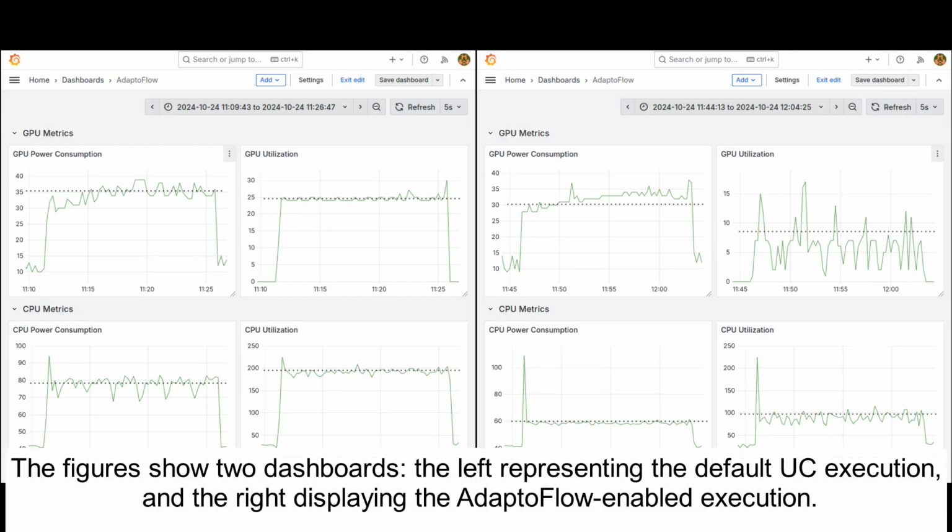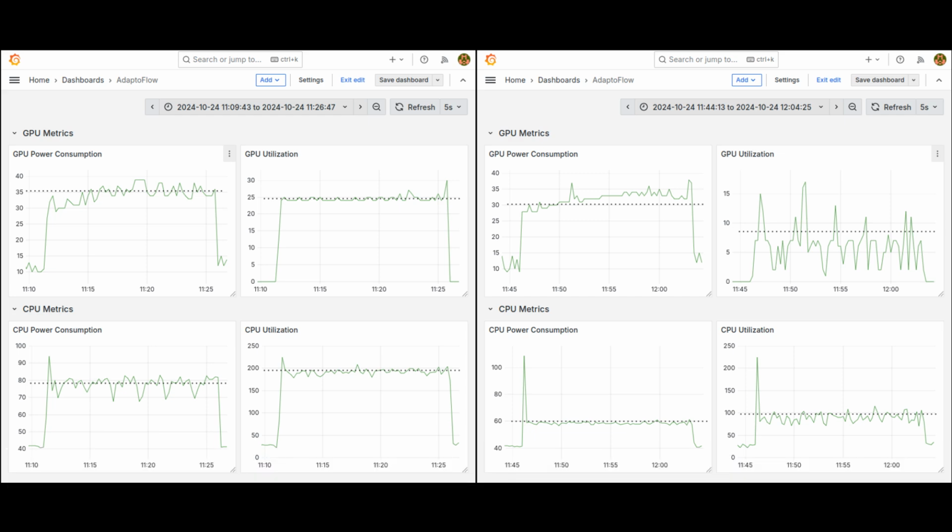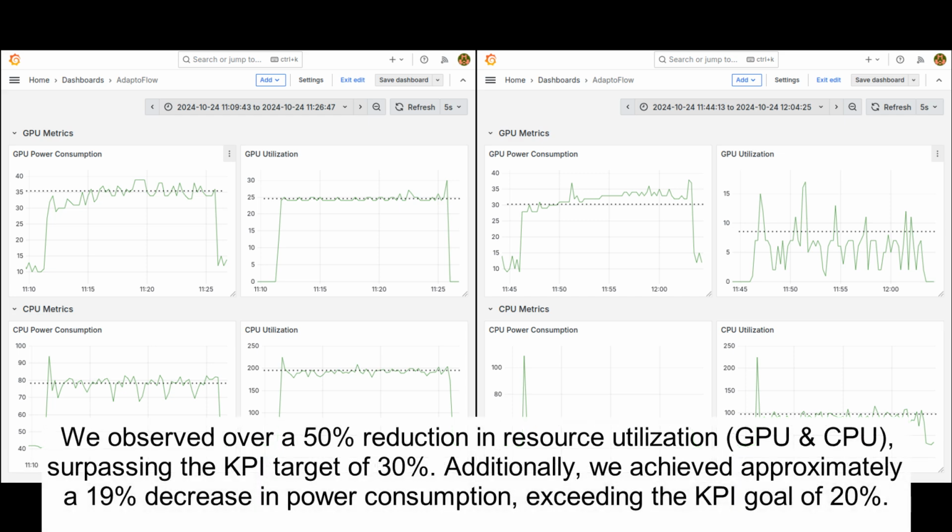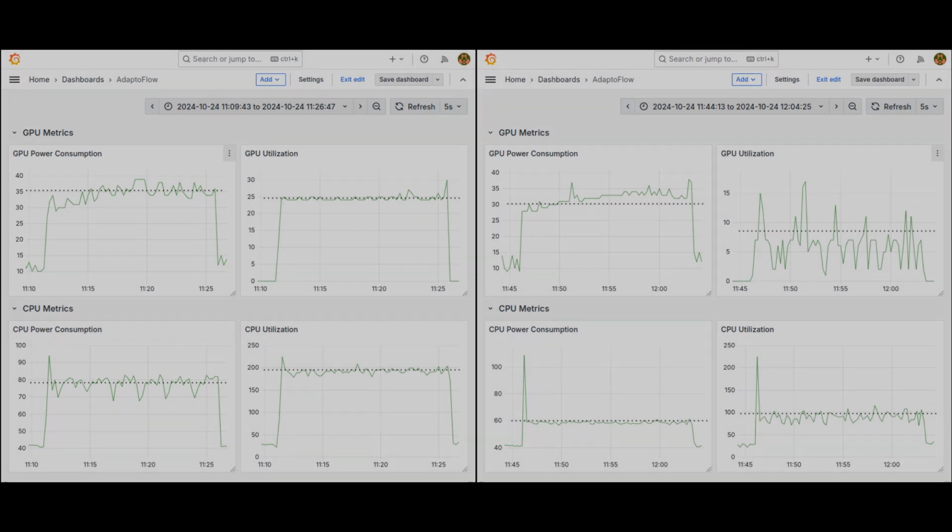The figures show 2 dashboards, the left representing the default use case execution, and the right displaying the AdaptoFlow-enabled execution. We observed over a 50% reduction in resource utilization, both in GPU and CPU utilization, surpassing the KPI target of 30%. Additionally, we achieved approximately a 19% decrease in power consumption, exceeding the KPI goal of 20%.